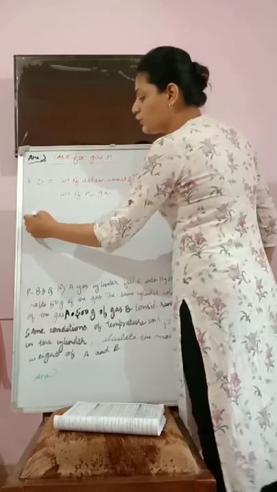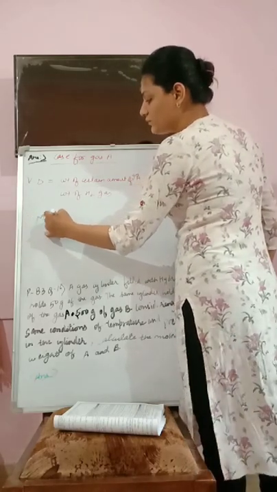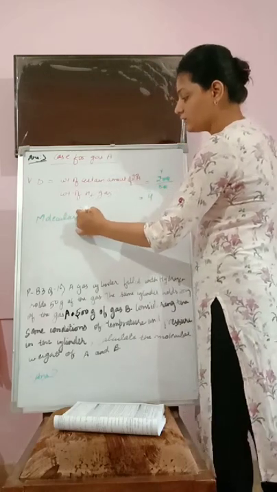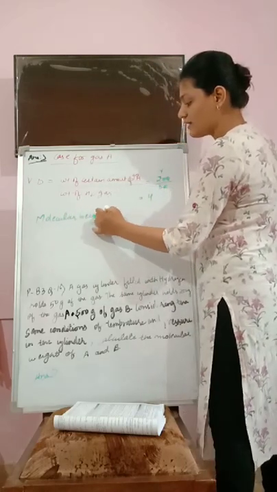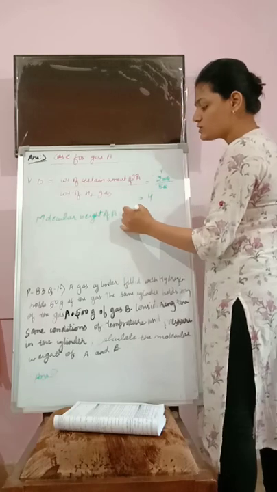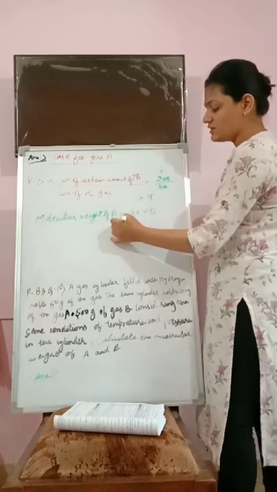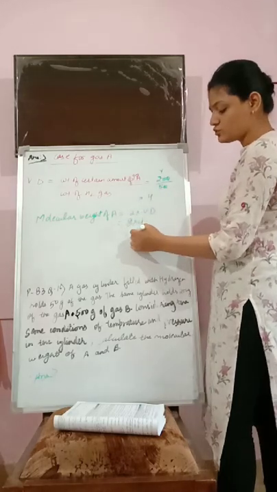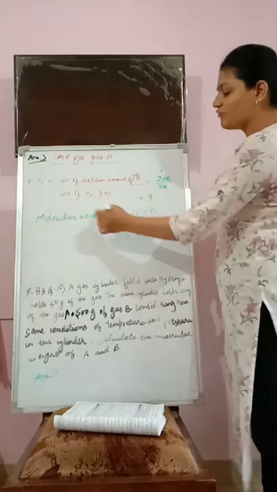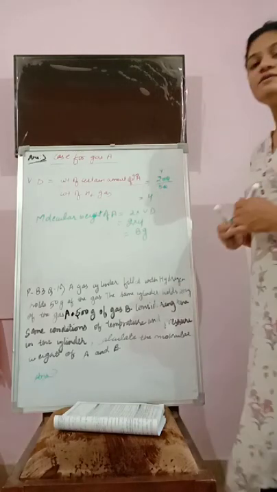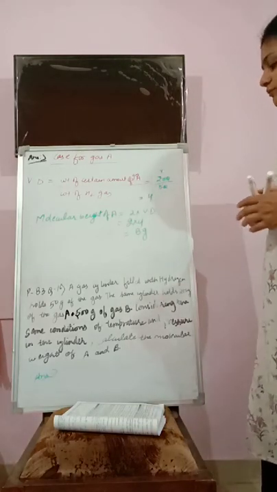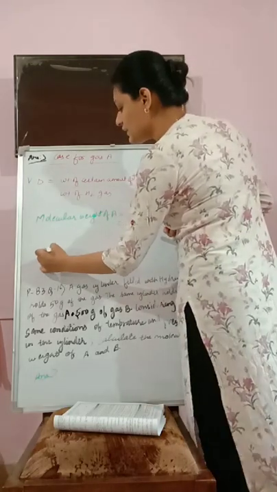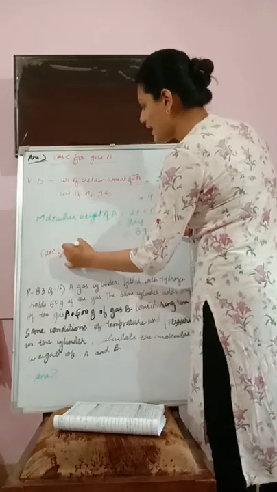Okay, so the molecular weight of gas A is equal to twice the vapor density. Twice into what is the vapor density? It is 4. That means it is equal to 8. The molecular weight of A is 8 grams. Moving on to case B, the case for gas B.